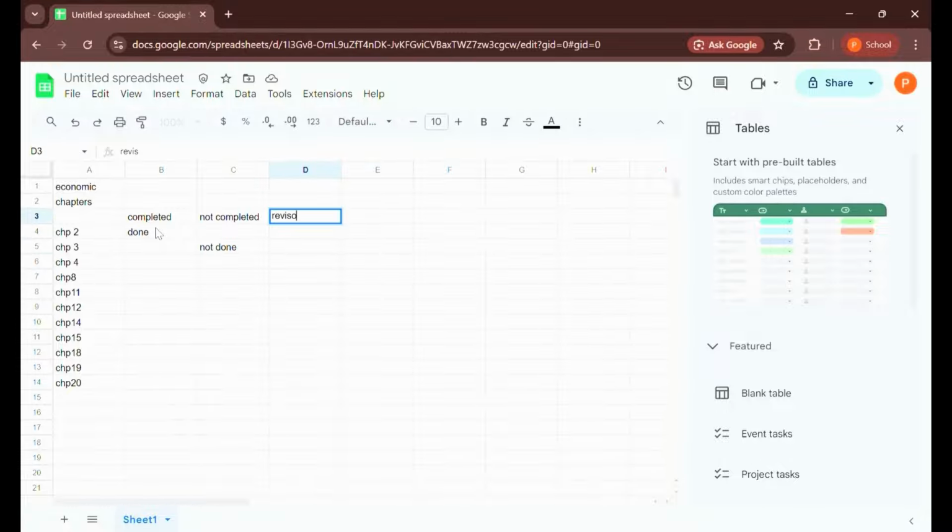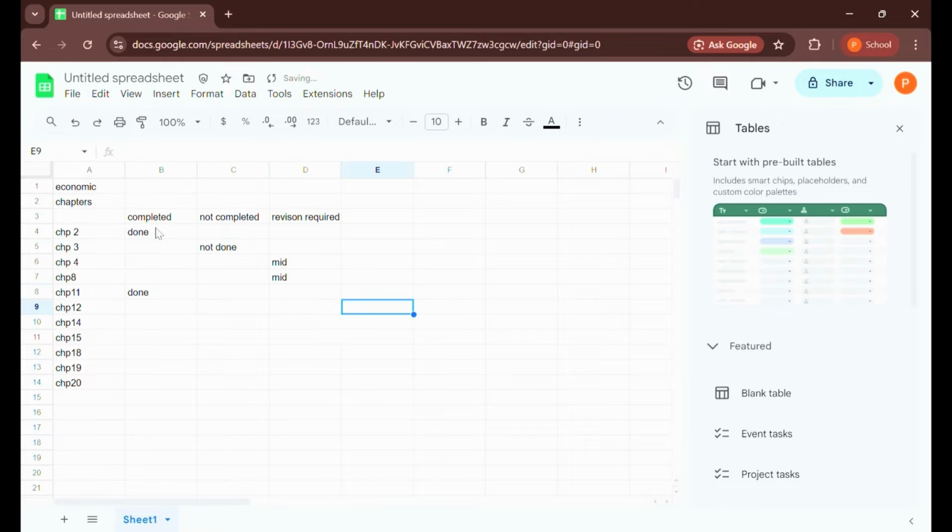Revision required. I'm going to make another column, revision required. Okay, not done. And for chapter 4 is revision required. So mid, I'll write mid. For chapter 8, I have done it. This is also mid. Chapter 11, I've done. So no need to worry. So this is done.